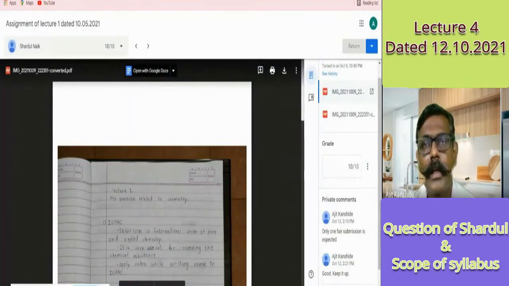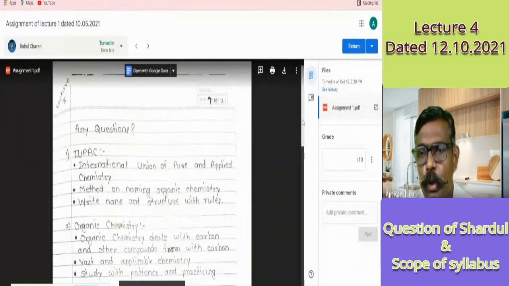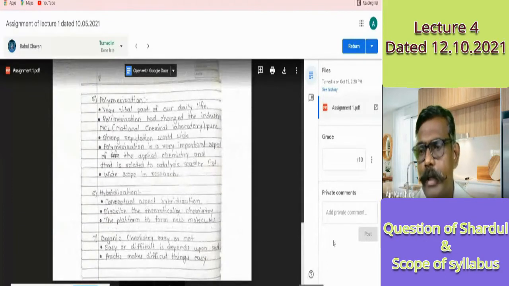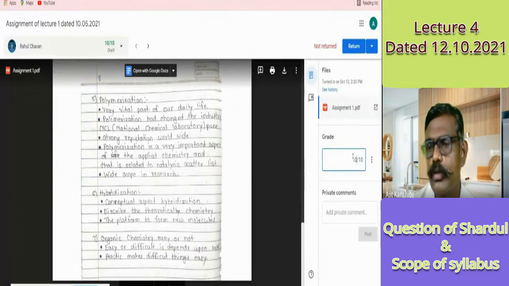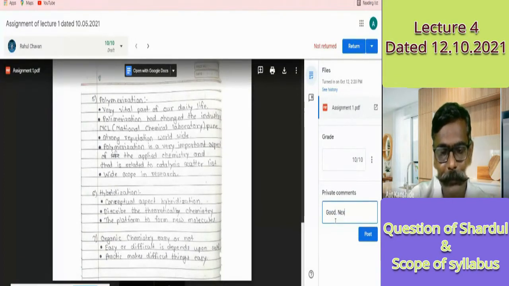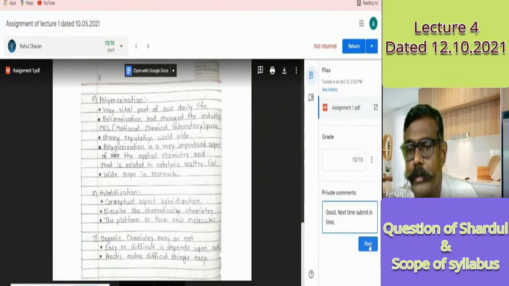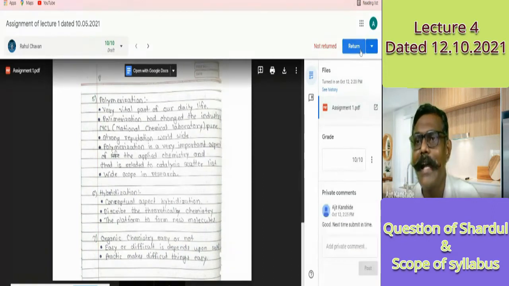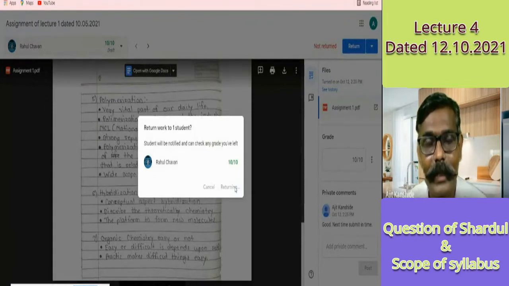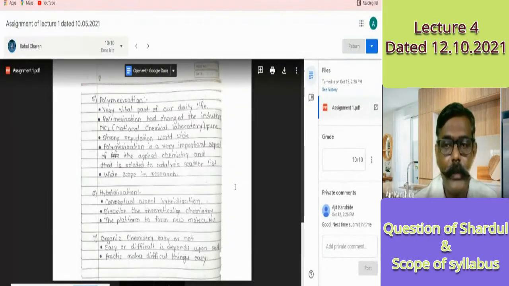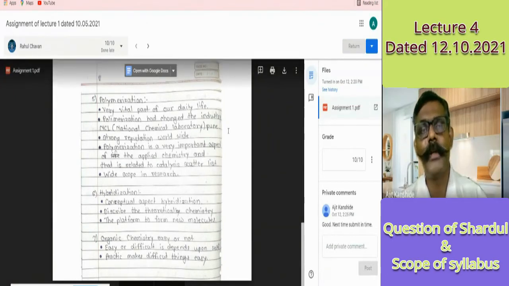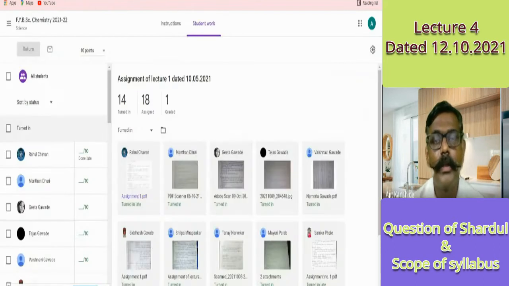For example, say Rahul's submission is here. If I go to Rahul's submission, Rahul also wrote the things, all points are there. I give 10 marks to Rahul and I give the comment: okay, good, next time submit in time. So Rahul also receives this, and I am returning it so that Rahul will receive the assessment. Yes, Rahul, did you receive the email? Yes, sir. Likewise, I can assess your assignments.